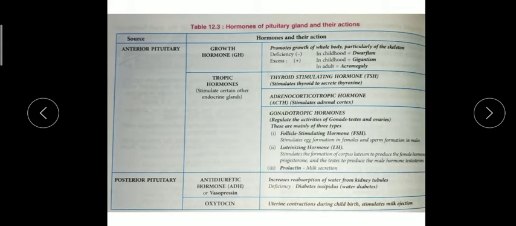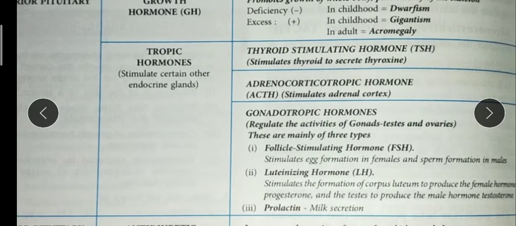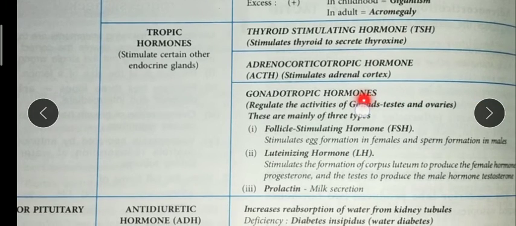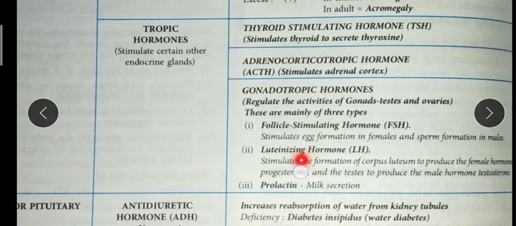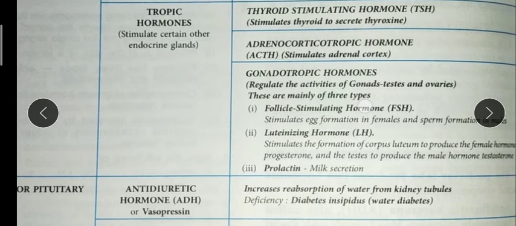FSH, follicle stimulating hormone, stimulates egg formation in females and sperm in males. Luteinizing hormone stimulates the formation of the corpus luteum to produce the female hormone progesterone, and the testis to produce the male hormone. So this is luteinizing hormone, which stimulates the gonads. Prolactin is for milk secretion.